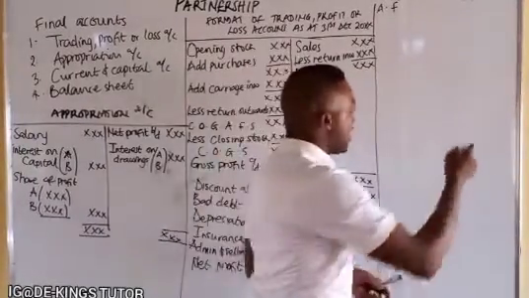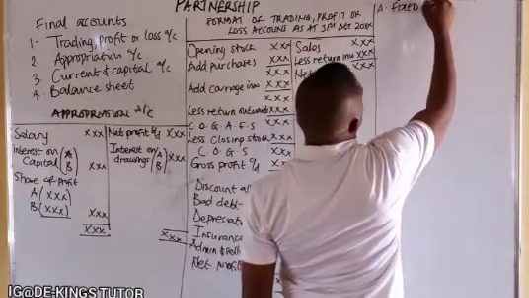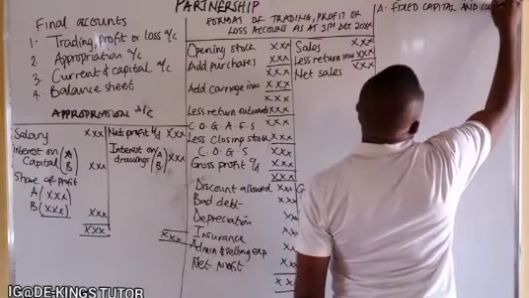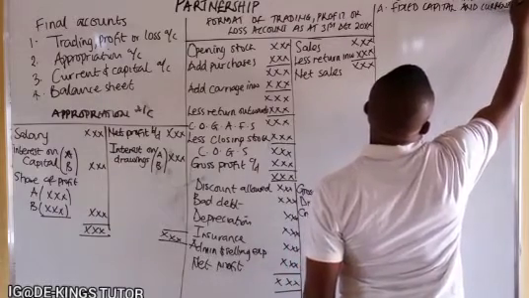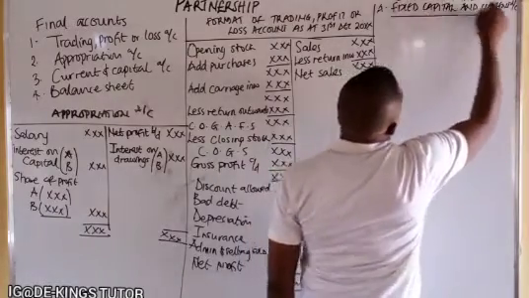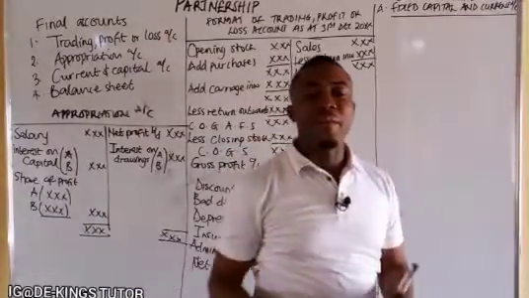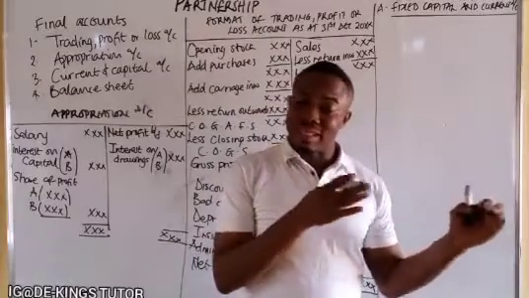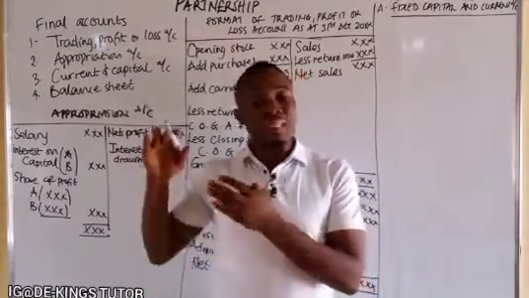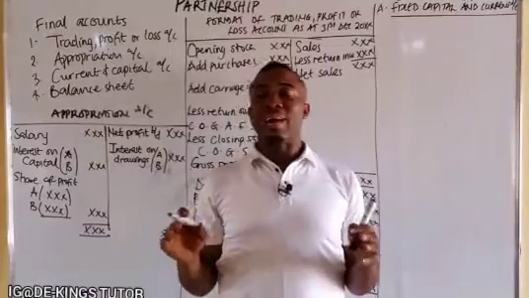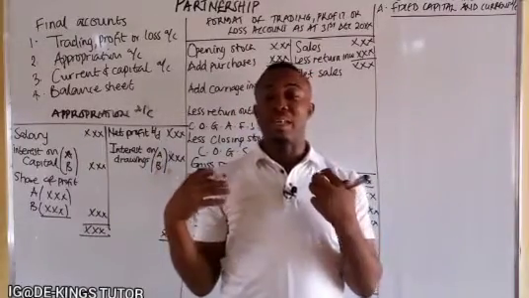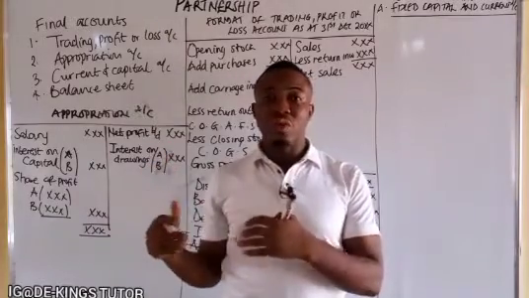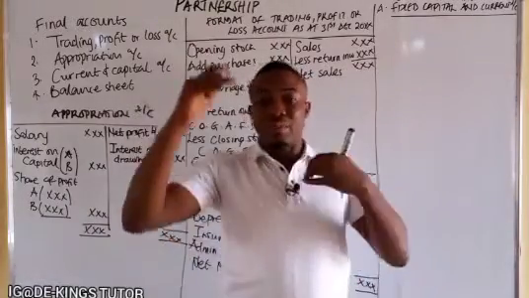Now what this means, let's write it, the fixed capital and current account. What this means is that we have a fixed capital, and we have a separate account for each. The capital account is separate while the current account is separate, meaning that the capital account is static, with only the amounts they have contributed to the business. The current account records other benefits in a separate account.